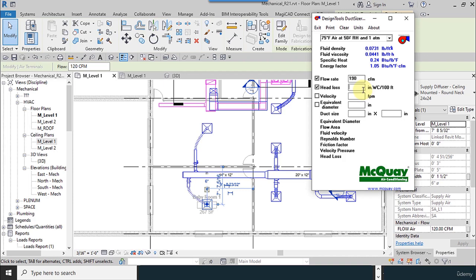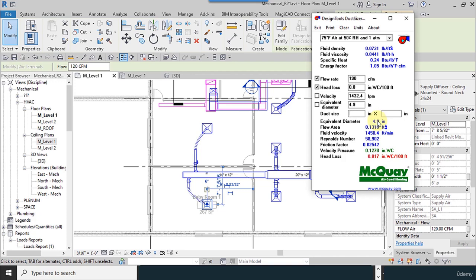Between 15 and 20 is good, and the value for return I think 0.8 is good. So I choose the higher size because I want to connect it to the main duct.